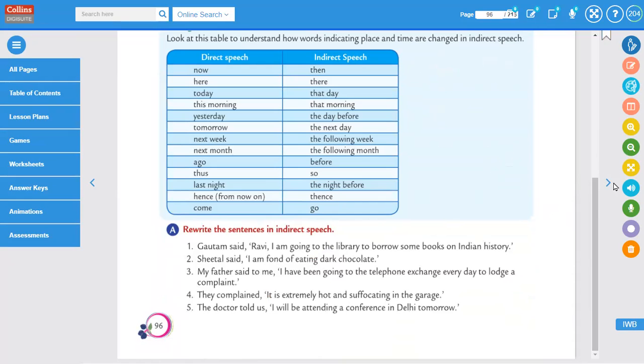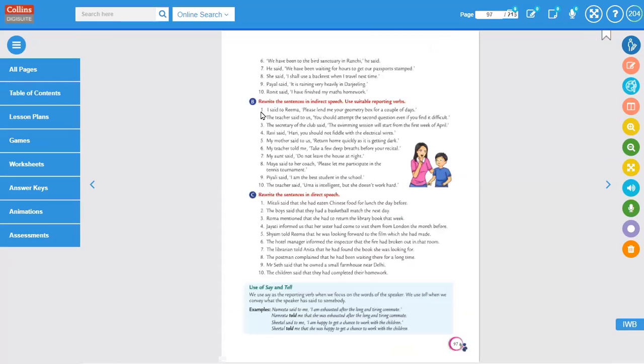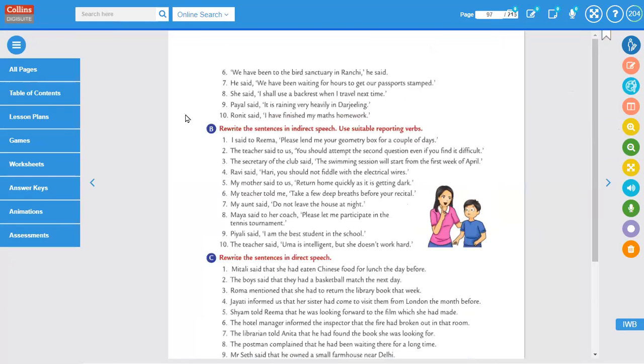So your homework would be to solve exercises B and C. Okay, ma'am. Exercises B and C. Okay. So this is your homework, exercises B and C.